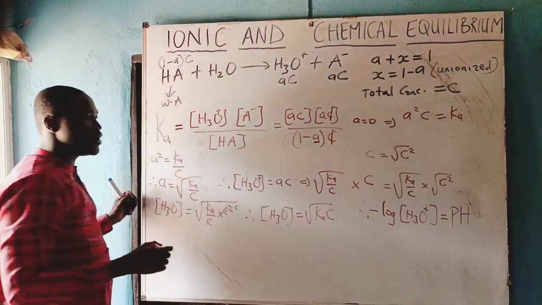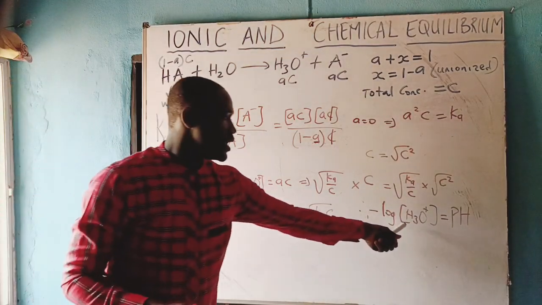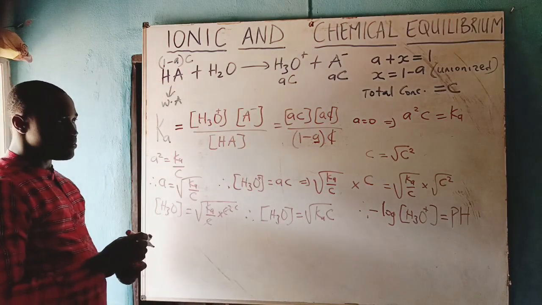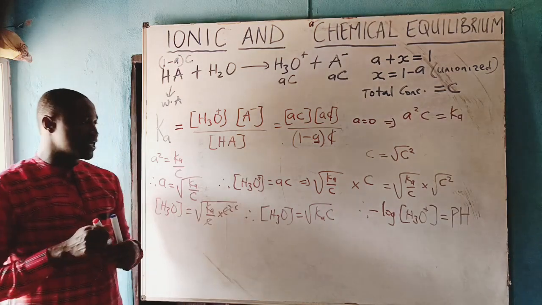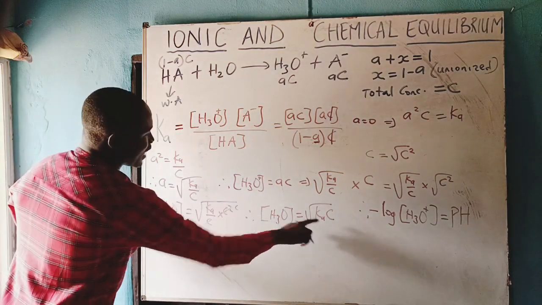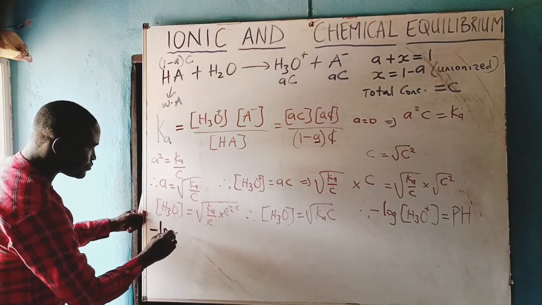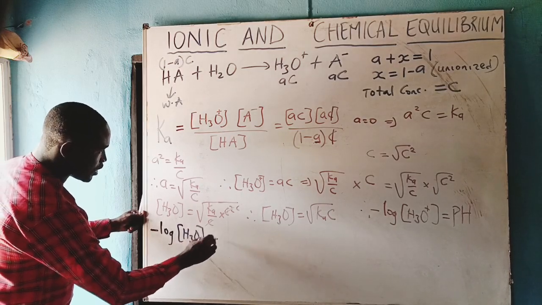We call it pH. P means negative log. Then H3O plus is talking about hydrogen ion, so to speak. And so what we will do now is we now say that we will take negative log of both sides. We will now have minus log H3O is equals to what?